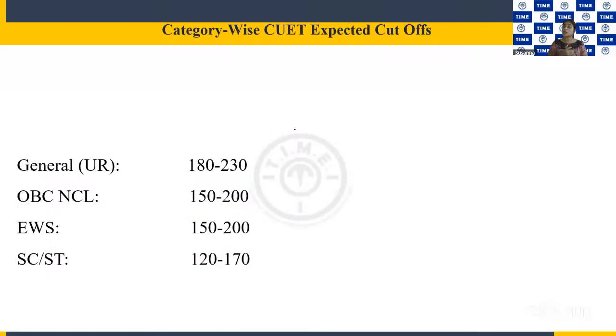So this is just an analysis of the marks and the admission that we get. We have category-wise CUET cutoffs. This cutoff may vary with different years, but this is the expected cutoff. As usual, for general category we have around 180 to 230.